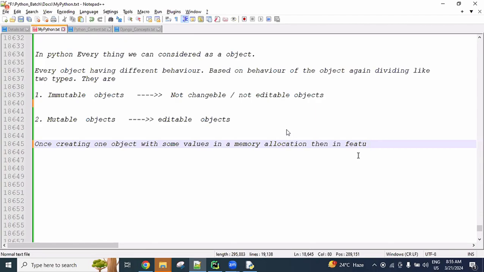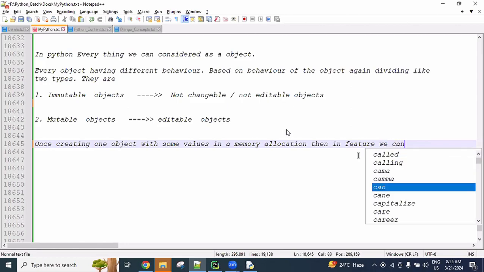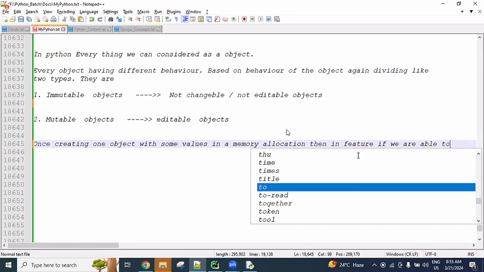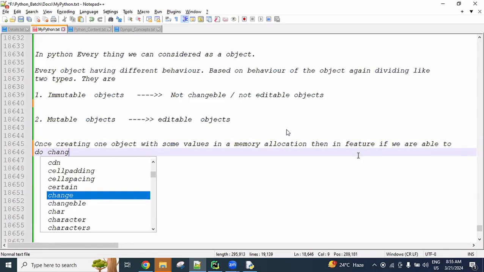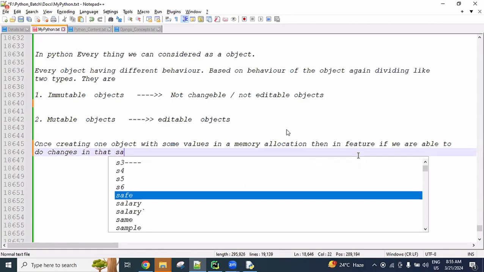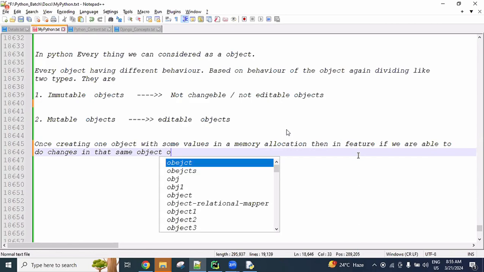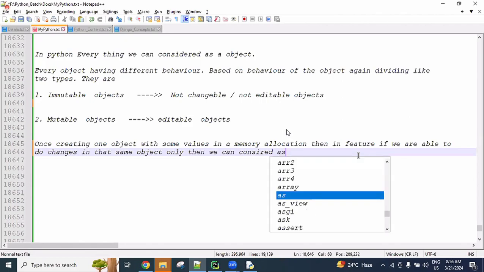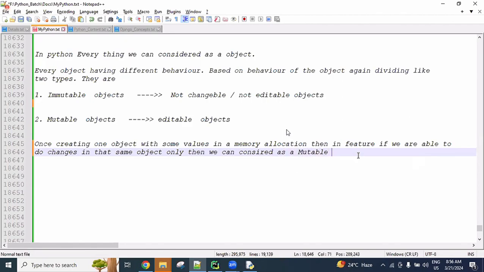Once creating one object with some values in a memory allocation, then in future, if we are able to do changes in that same object only, then we can consider it as a mutable object.